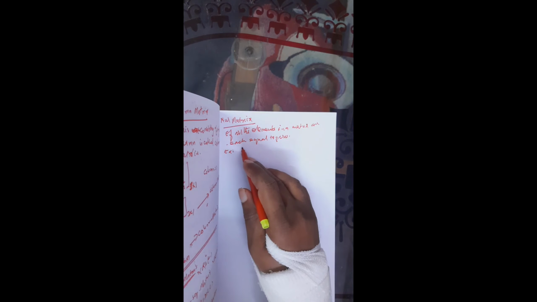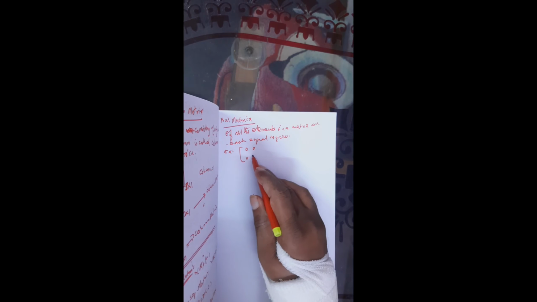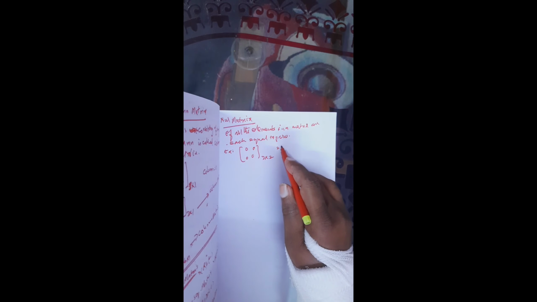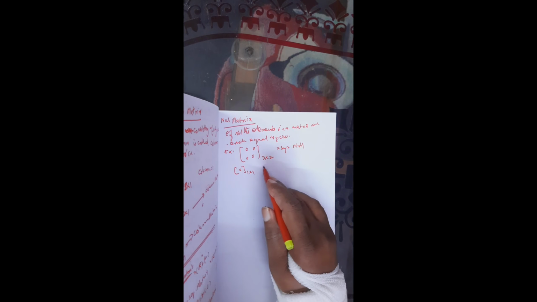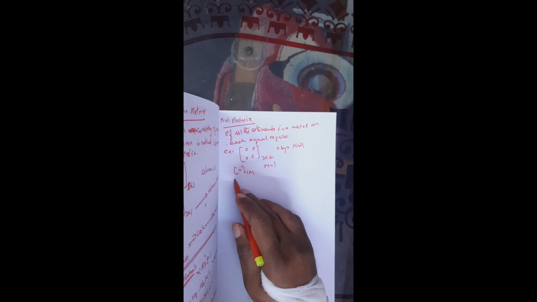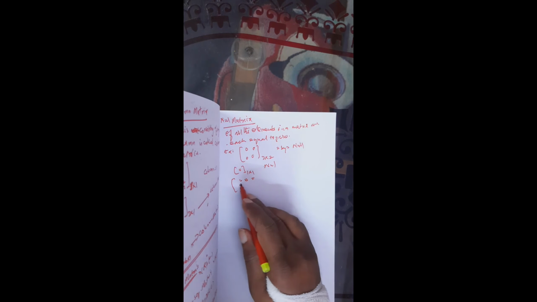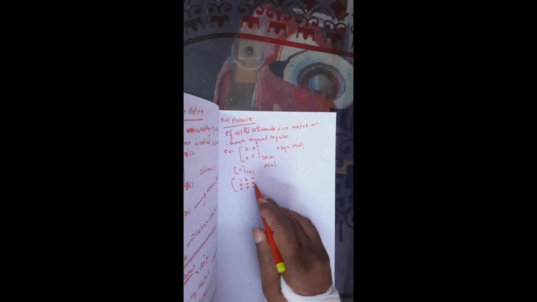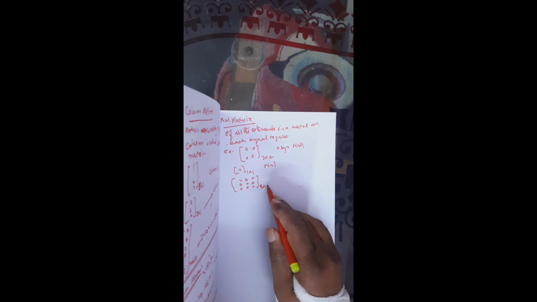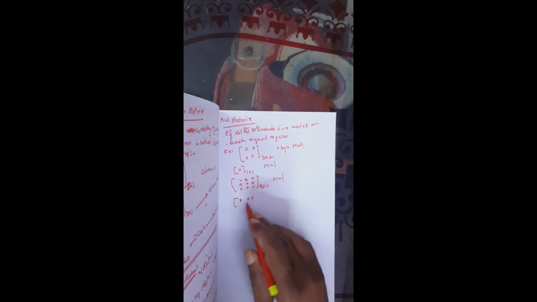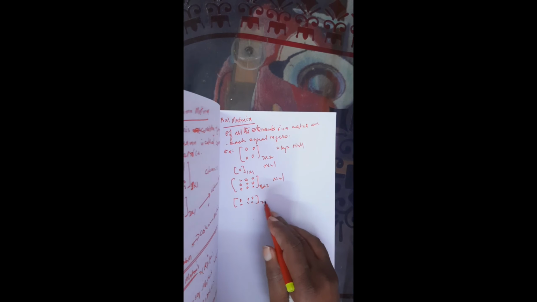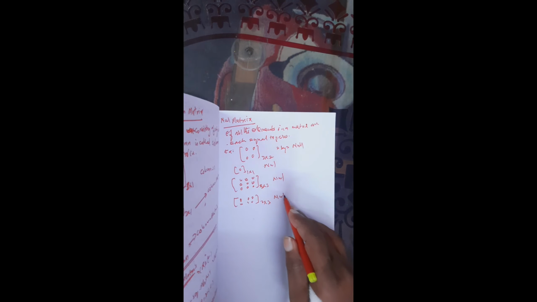Example, each and every element should be 0: a 2 by 2 null matrix, 2 rows and 2 columns. If a single 0 is there, it is a 1 by 1 null matrix. If all 3 by 3 zeros are there, 3 rows and 3 columns, it is a 3 by 3 null matrix. It can also be rectangular, 0, 0, 0, 0, 0, 0, that is a 2 rows 3 columns null matrix.